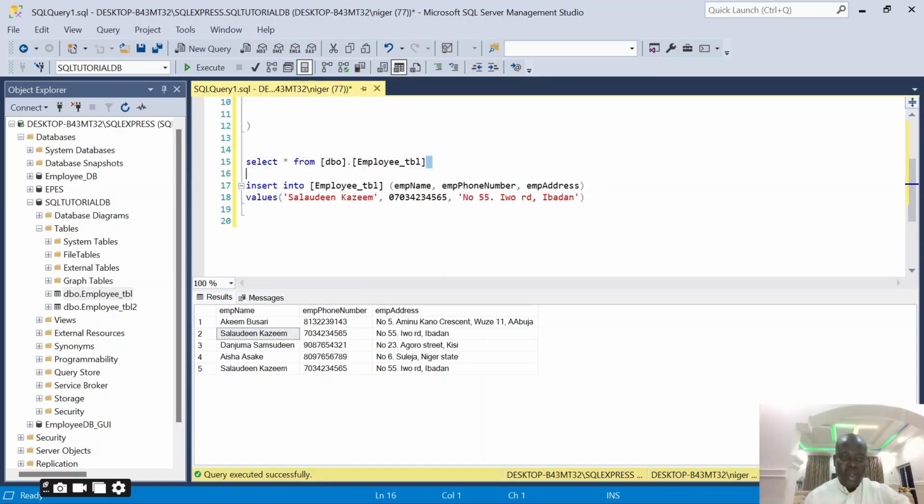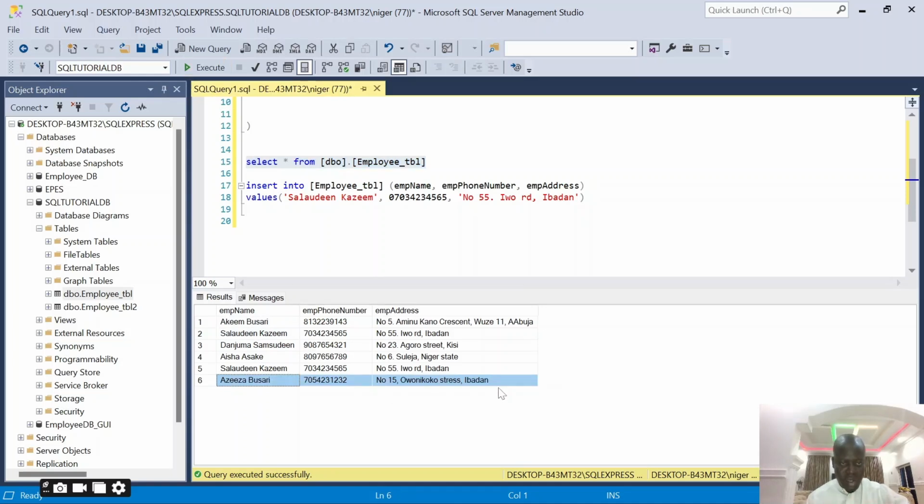If I come here to retrieve all the information again, just to show you that we have been able to successfully add a new record through the GUI, and I execute this, you can see the Busari that we added through the GUI is now in our records.